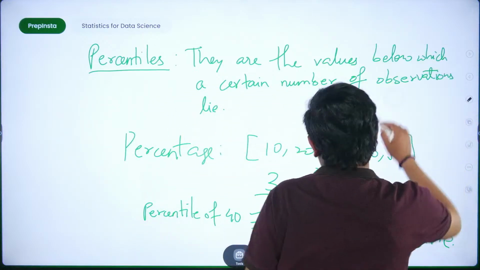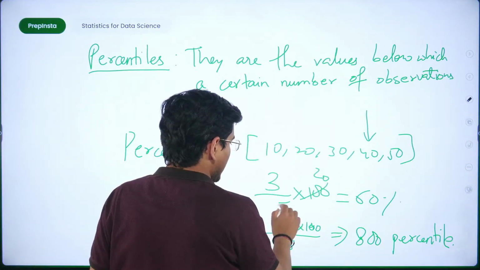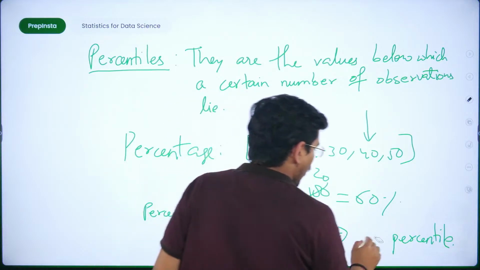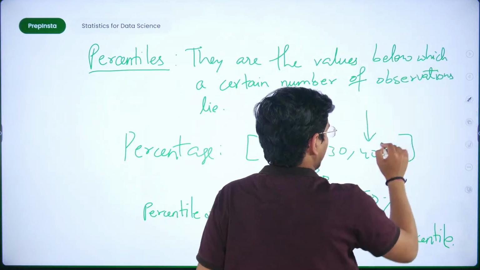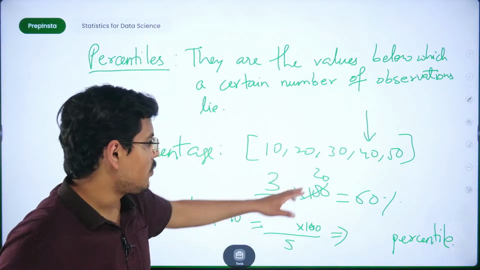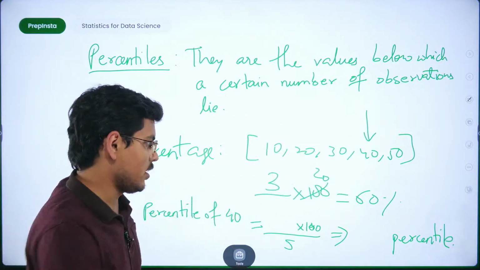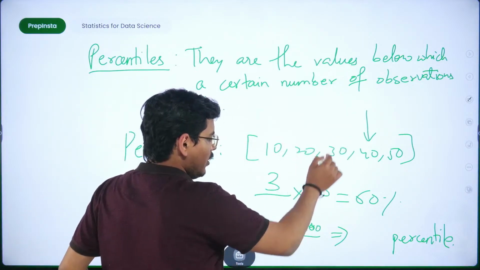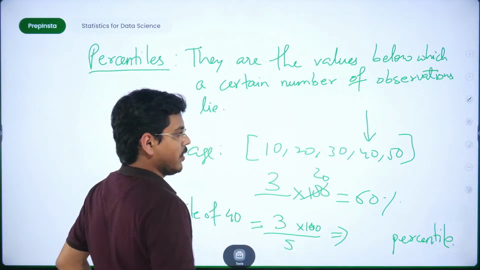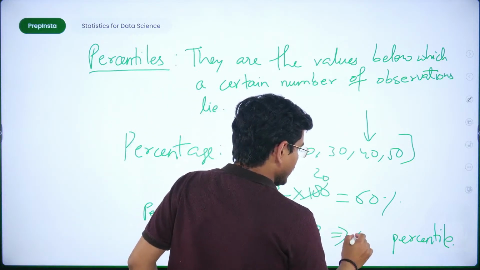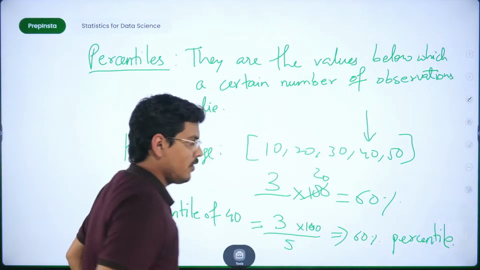For example, here, strangely, you will realize that percentile and percentage both come out to be the same. I have 3 values, again 3 by 5, which are less than 40. So it is 60%.